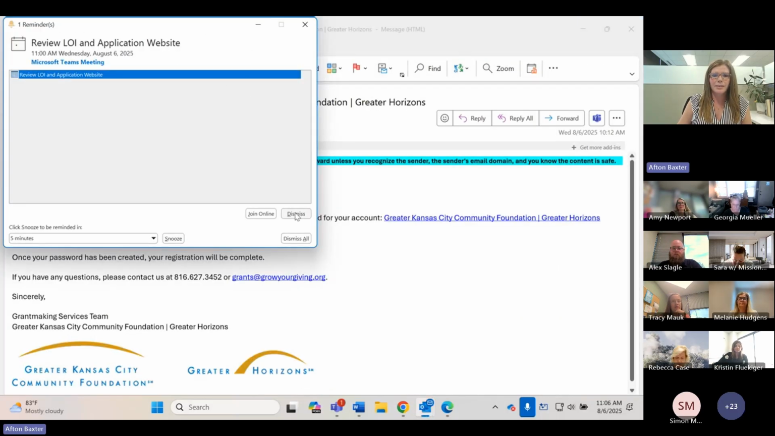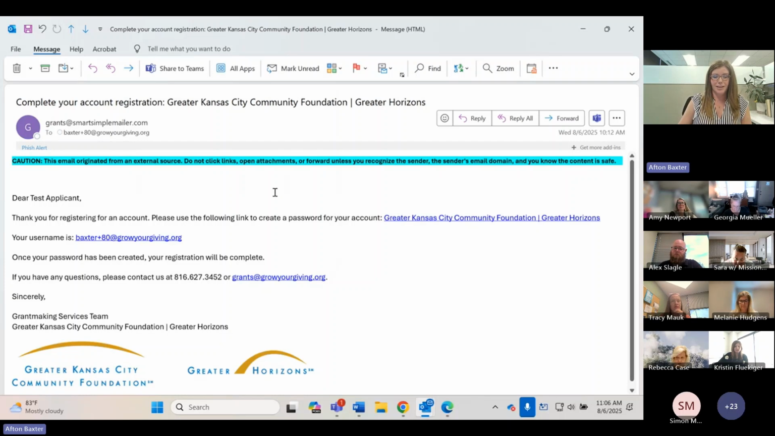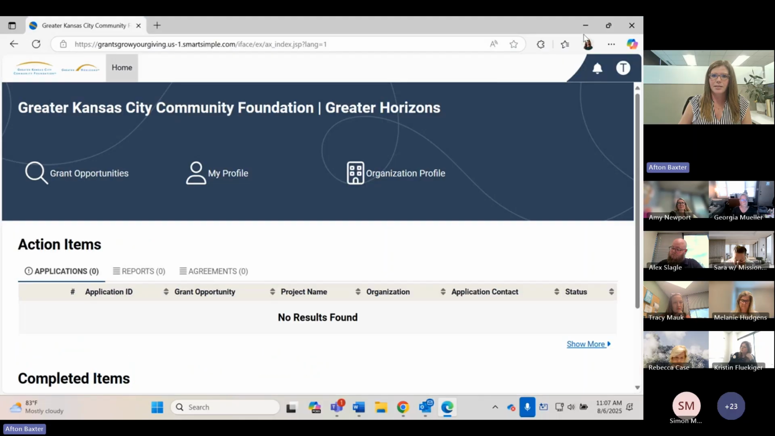It should look like this. It's a pretty basic email, and it just asks you to follow this link to create a password. Once you do that, it'll send you back basically to a registration type page. You'll create your own password for the account, and then it will log you right into the site as an applicant, which will look like this.